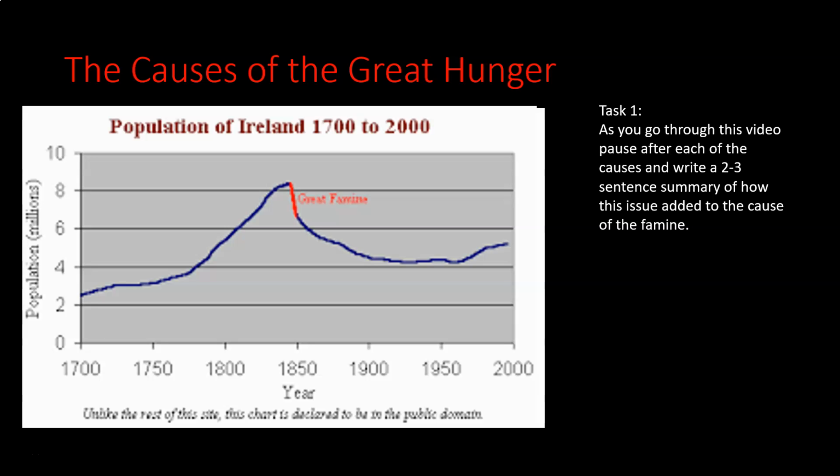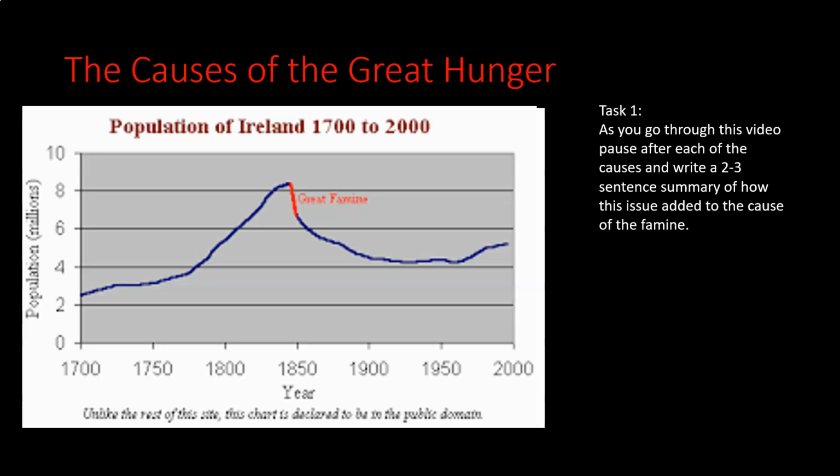So the population is getting bigger, but they're not producing the amount of food they need in order to feed the people, or at least they're not being allowed to keep that food within the country. So while there is enough food being produced, the population is also rising in number in other countries around the world. And the food that's being produced in Ireland, although there's enough for the people of Ireland, it's been taken away and sent to people elsewhere.